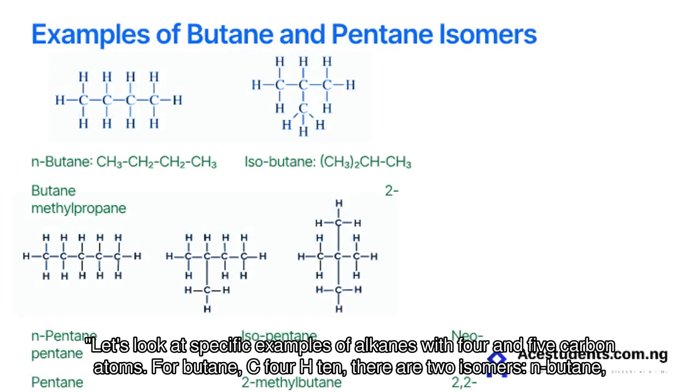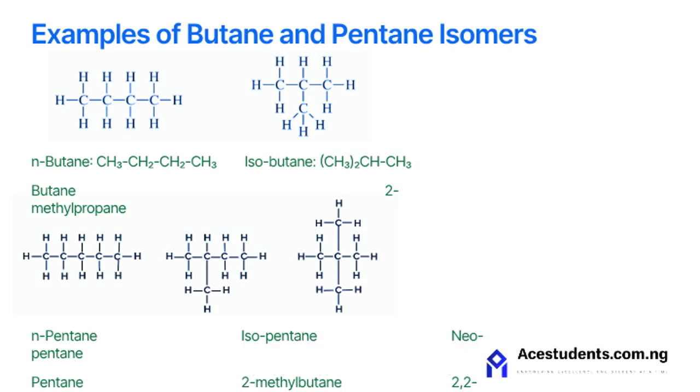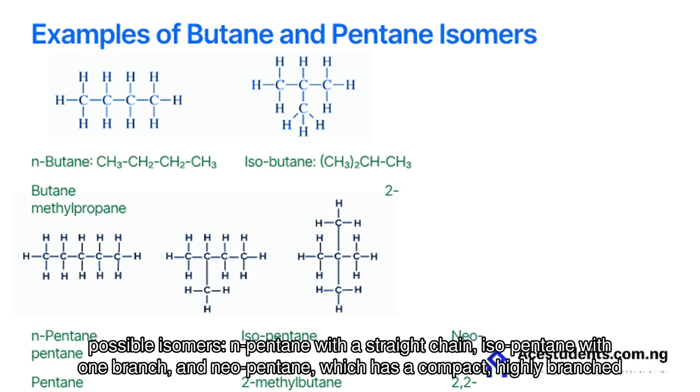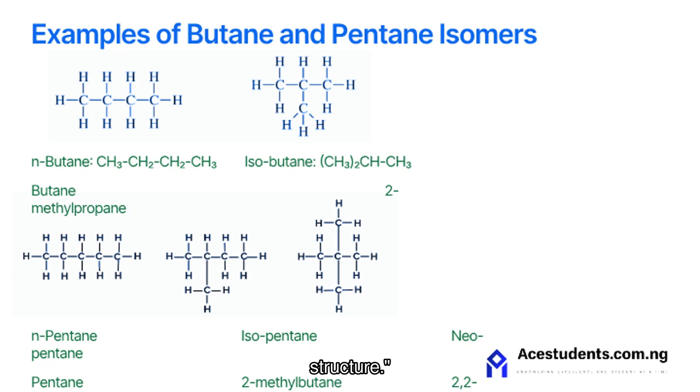Let's look at specific examples of alkanes with 4 and 5 carbon atoms. For butane, C4H10, there are two isomers: n-butane, which has a straight chain structure, and isobutane, which is a branched isomer. Moving on to pentane, C5H12, we see 3 possible isomers: n-pentane with a straight chain, isopentane with one branch, and neopentane, which has a compact, highly branched structure.